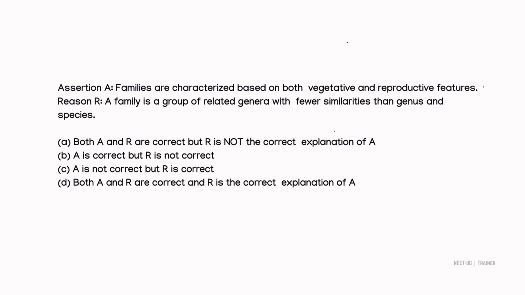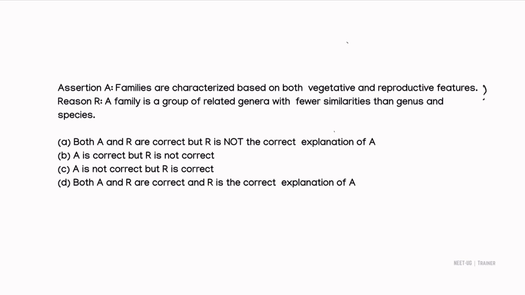If we see, these two statements are two separate statements. They are not at all related to each other. I mean, both the statements are from family only, but definitely R is not the reason for A. That's for sure. So for now we have to know whether individually each statement is correct or not. If we see the first statement, families are characterized based on both vegetative and reproductive features, we will see whether this is correct or not.